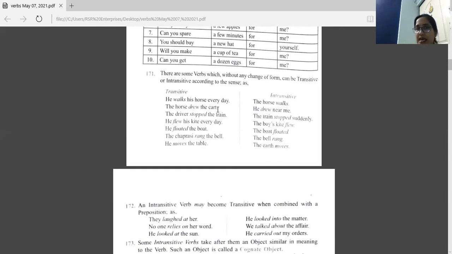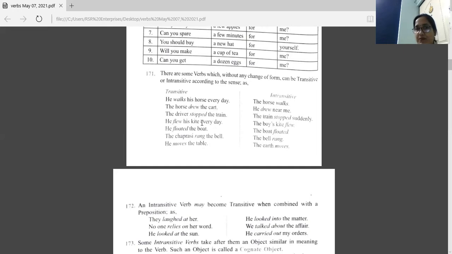The horse drew the cart. Drew what? The answer is the cart. Cart is the object. So drew is a transitive verb. Now intransitive: He drew near me. No object here, so this is intransitive.